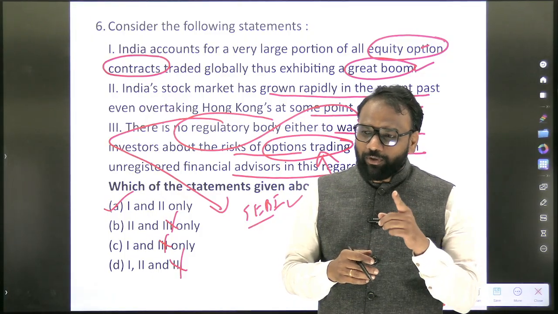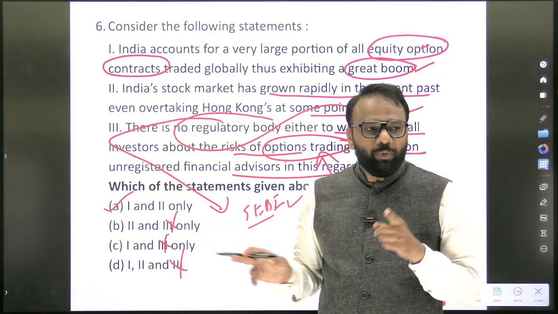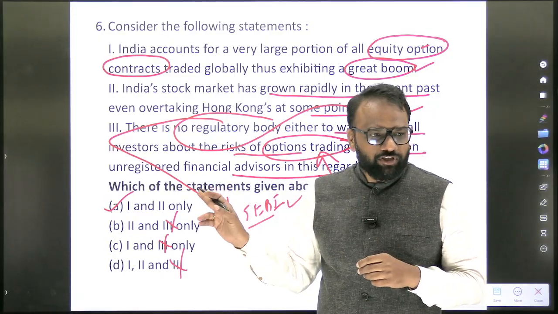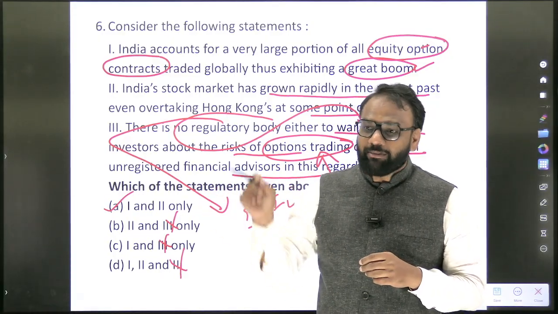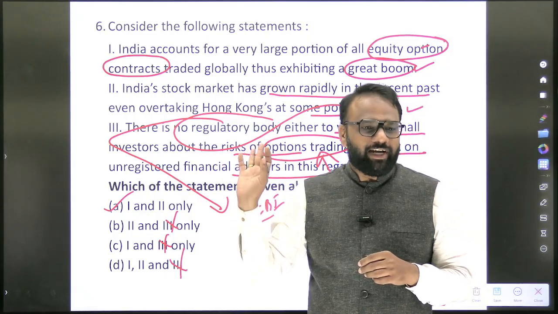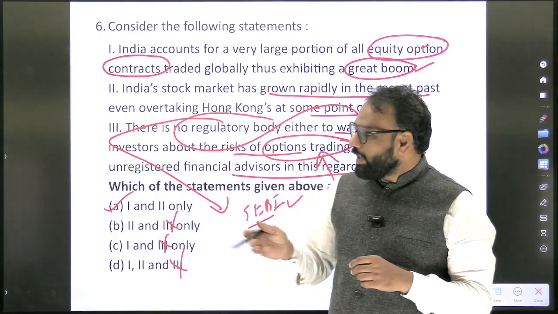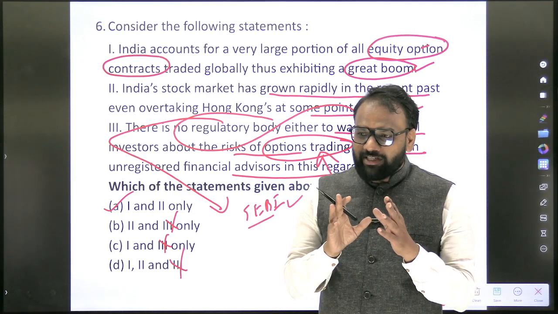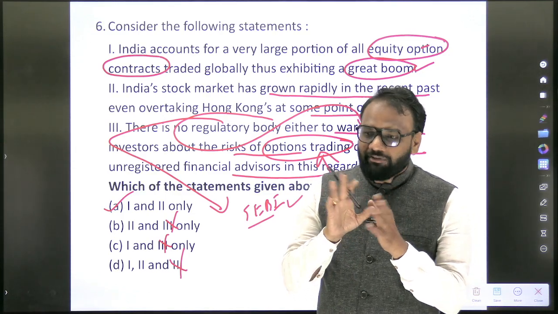Okay, so you need to know that in such kind of questions, UPSC is not going to frame such kind of options. How many of the above are correct? Because here they want you to eliminate the third one. So this is called placing ourselves on par with the exam's demand.